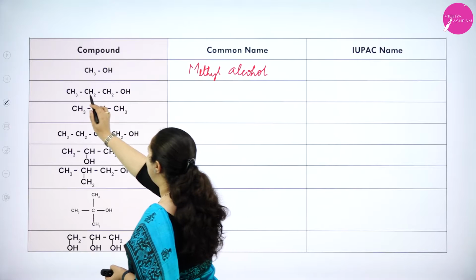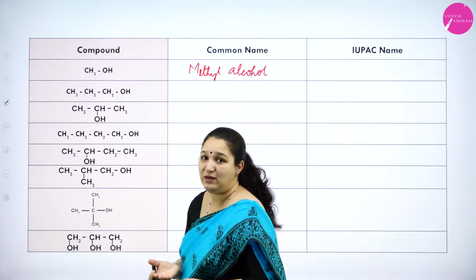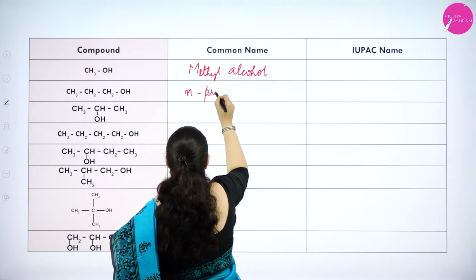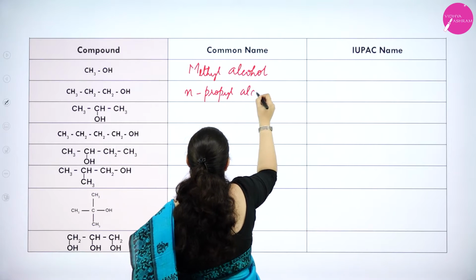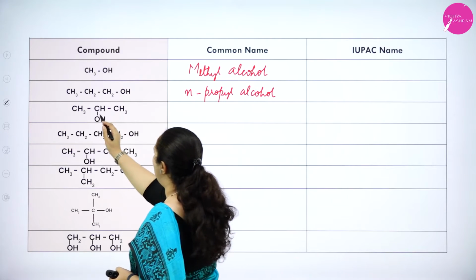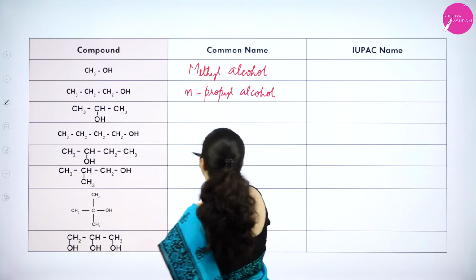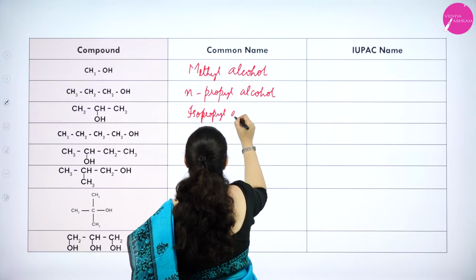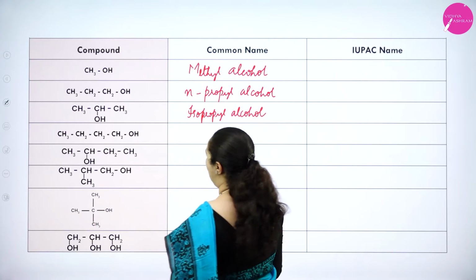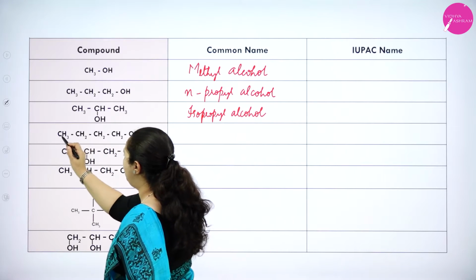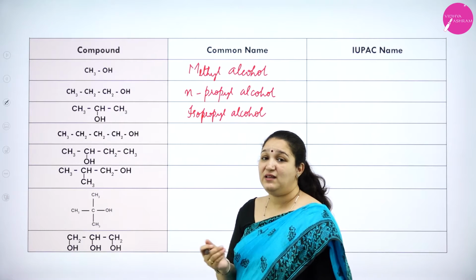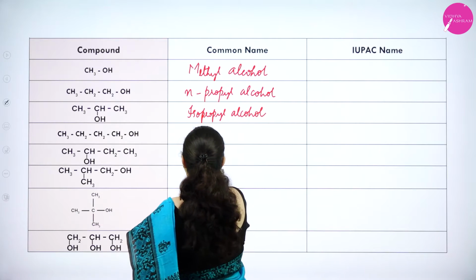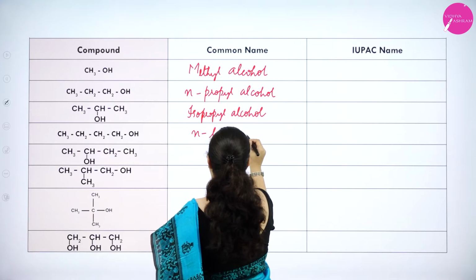Now here, for example, 1, 2, 3, 3 carbon atoms, that is called as the propyl group, and all are in the straight chain. So it will be N-propyl alcohol. Here you can see OH group is attached as a side chain. So it becomes isopropyl alcohol. Okay. Similarly, you can see 1, 2, 3, 4, 4 carbon atoms when it is present. Then the prefix will be as butyl in common name, isn't it? So it is N-butyl alcohol.